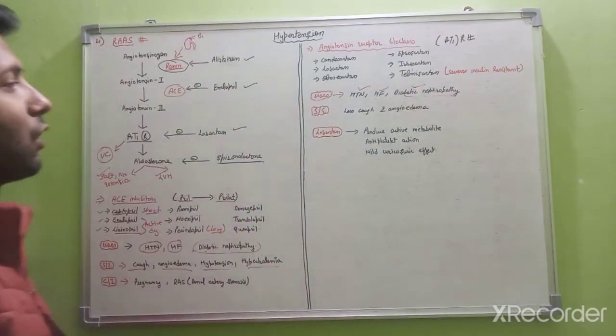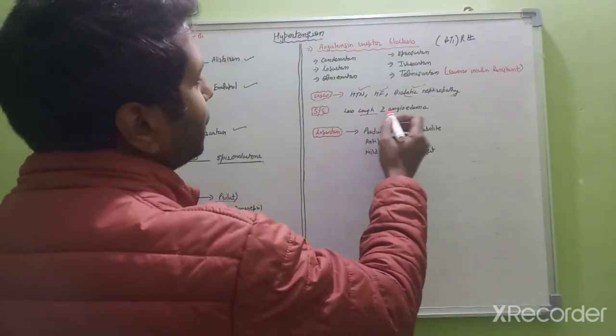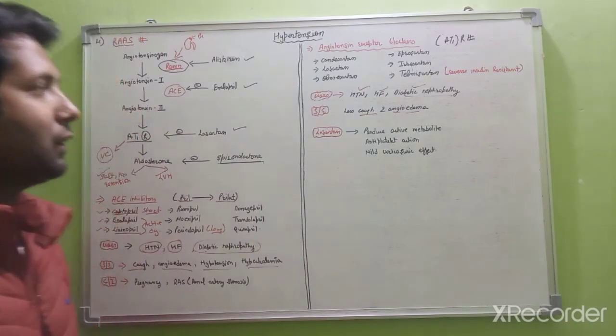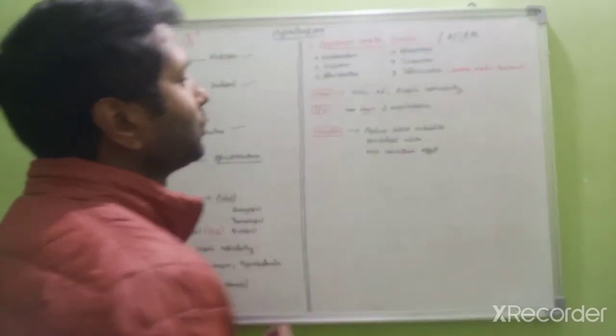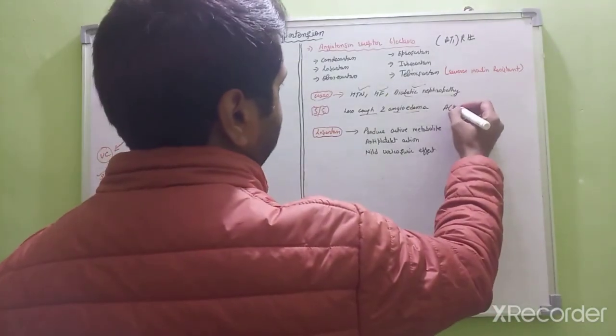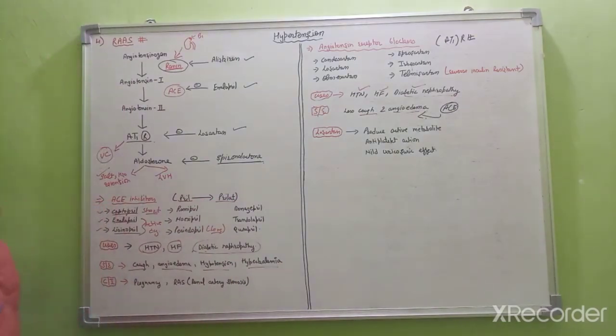The side effects of these drugs are less. They will cause cough and angioedema, no doubt, but less than compared to the ACE inhibitors.